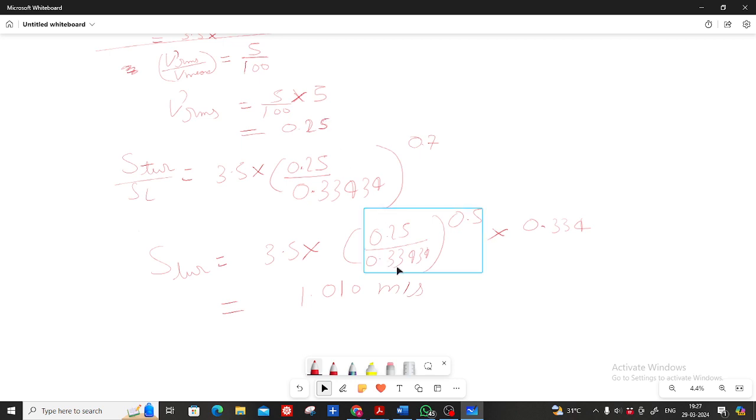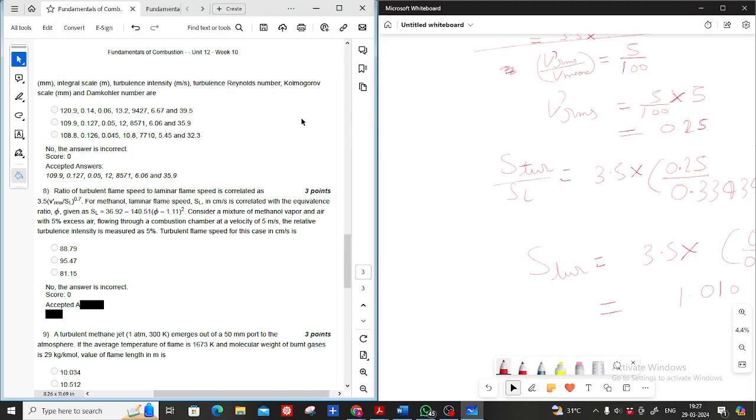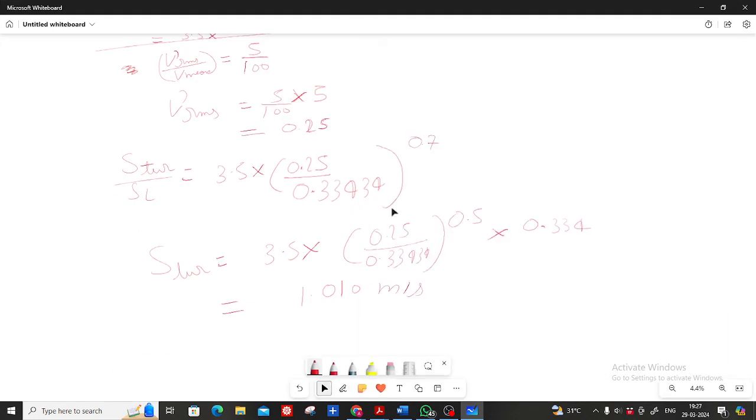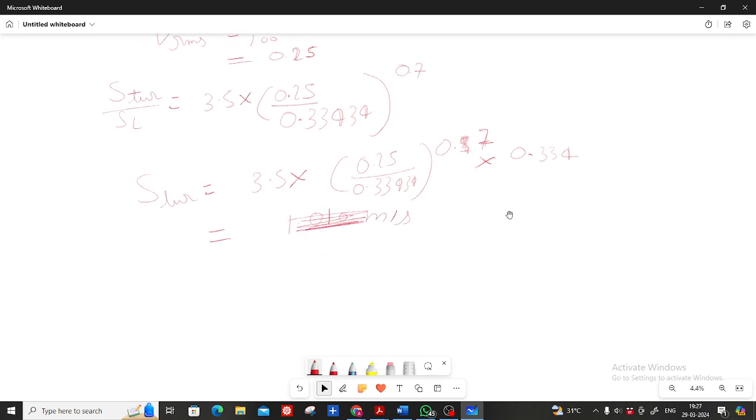0.25 upon 0.33434 to the power... Oh, this is not 0.5, this is 0.7. Here it is 0.7. I made a mistake. Yes, sir, it is 0.7. So if we do that, I'm getting 95.22.